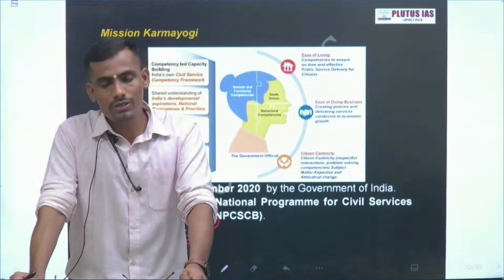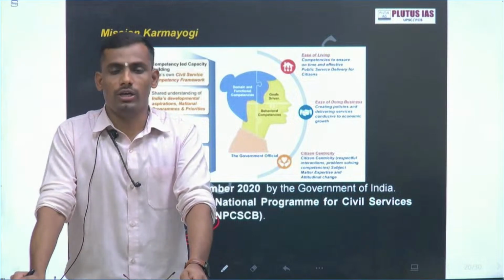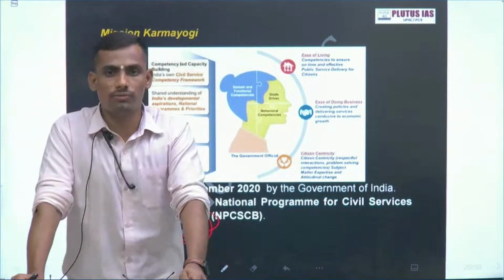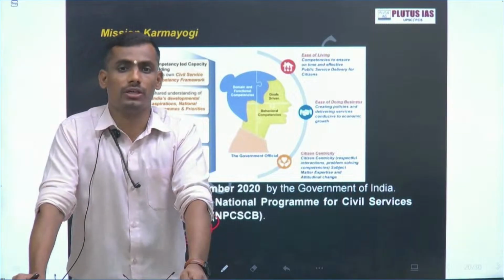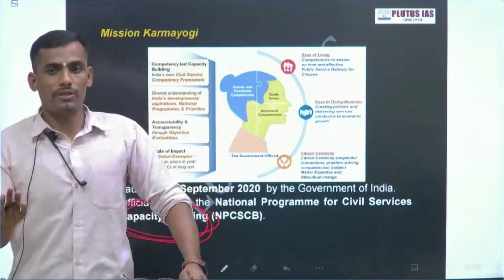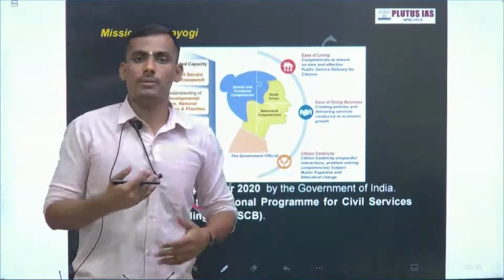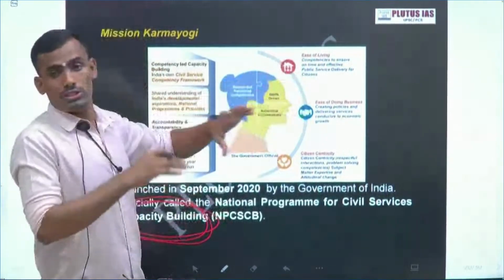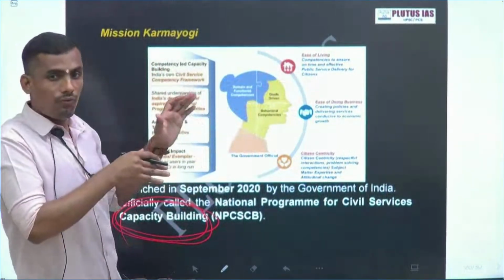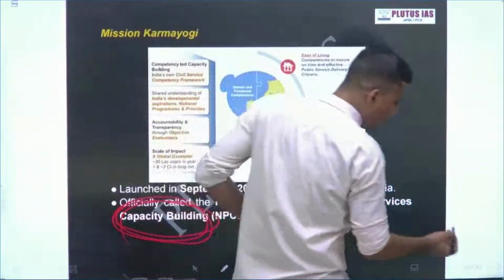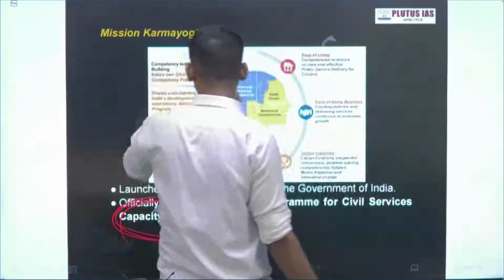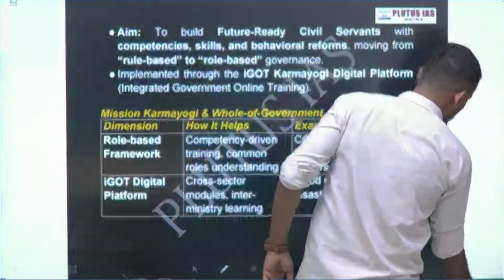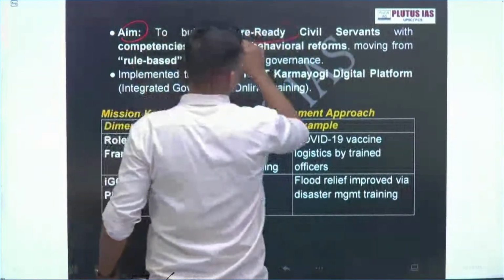The Government of India launched Mission Karmayogi in 2020. Its objective is to build capacity, not just physical capacity, but mental capacity, emotional capacity, and the capacity to have some sympathy. So, the whole of government approach. These are the dimensions of how Mission Karmayogi and capacity building will help build good governance: competence building, accountability, and transparency are important. The aim is a future ready civil servant.